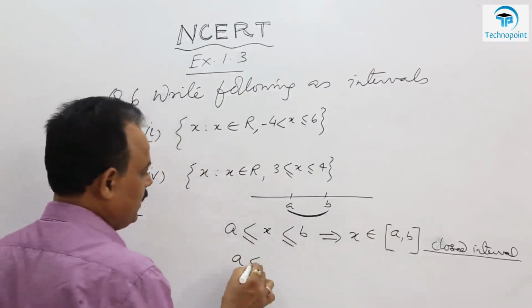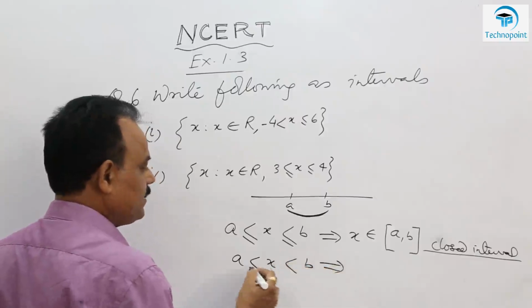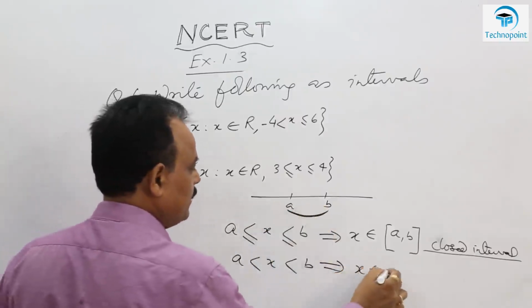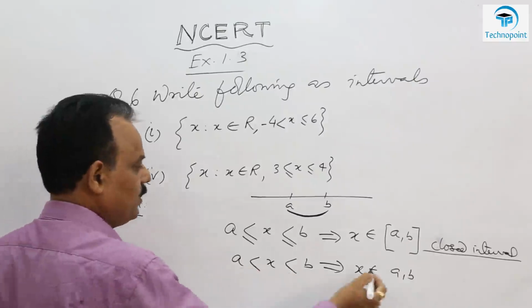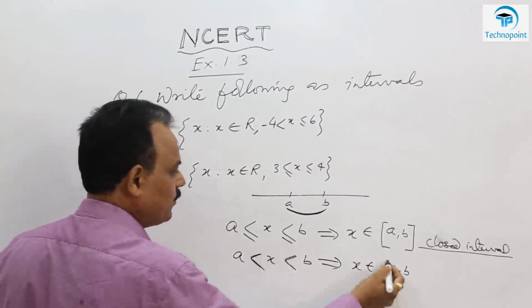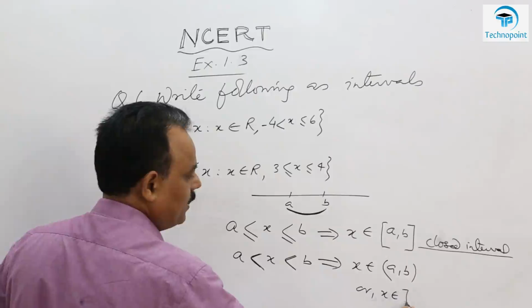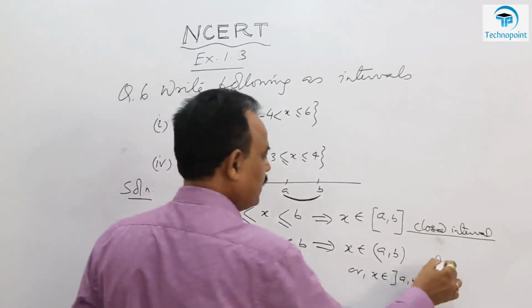If you don't find this equality sign, then again this is from A to B but excluding these end points. If you don't take this equality sign, then you have to put a small bracket or inverted bracket like this. This is called an open interval.